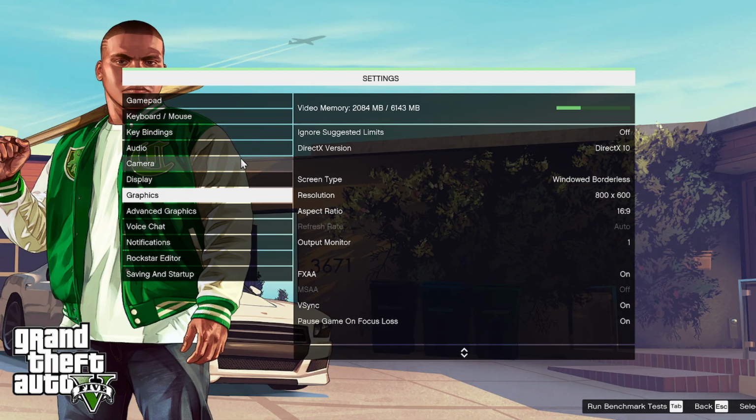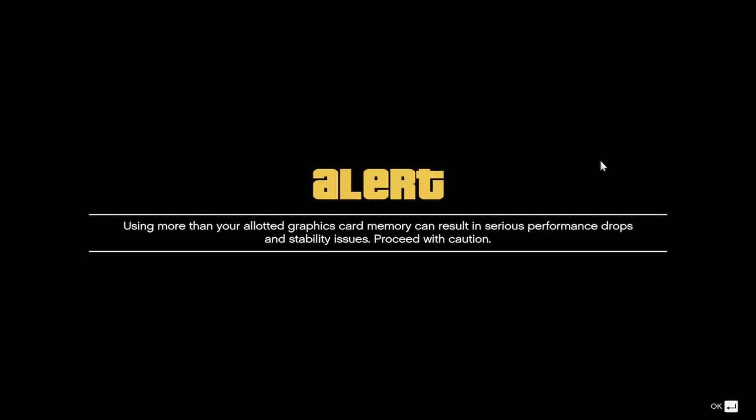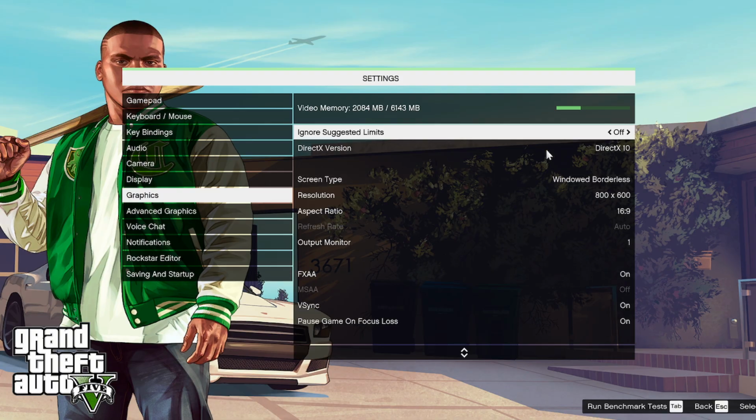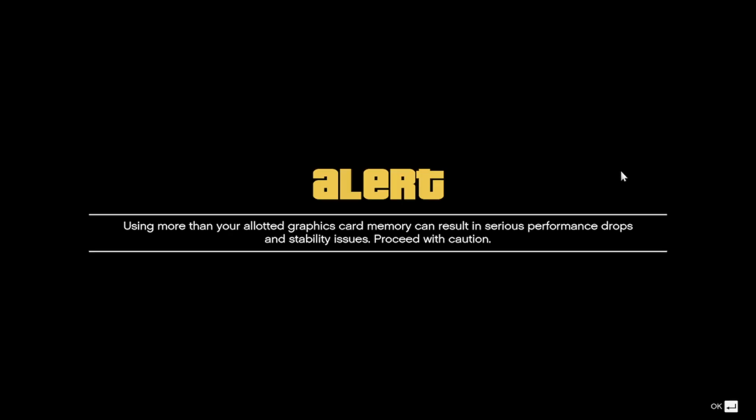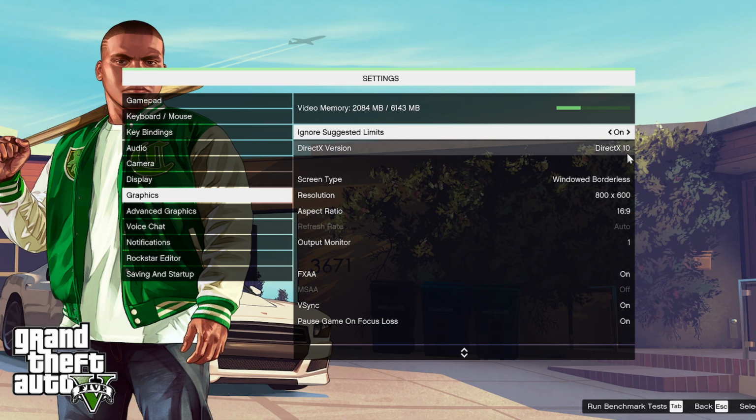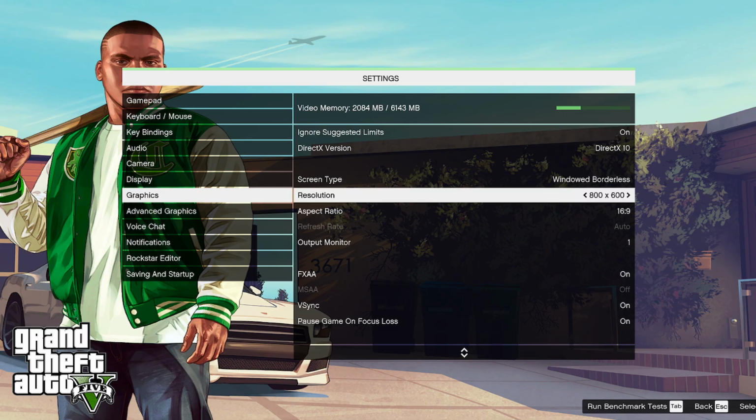Not my display. So graphics. You can see it's set to borderless windowed. The ignored. I'm going to turn this on. There we go. I'm going to say OK. I said turn it on. Now I cannot change my screen resolution. You can see I cannot change my screen resolution.